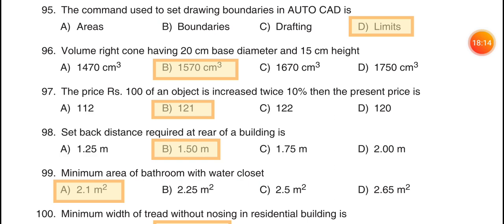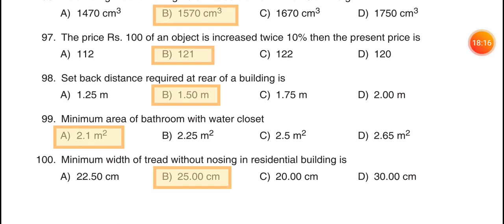Option B, 121. 98. Setback distance required at rear of building is option B, 1.50 meter. 99. Minimum area of the bathroom with water closet is option A, 2.1 meter square. Last question, 100th question. Minimum width of tread without nosing in residential building is option B, 25.0 centimeter.